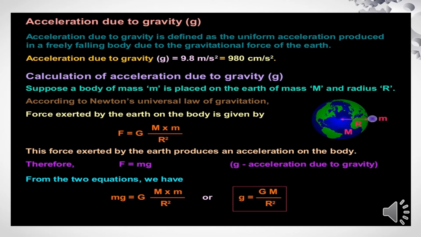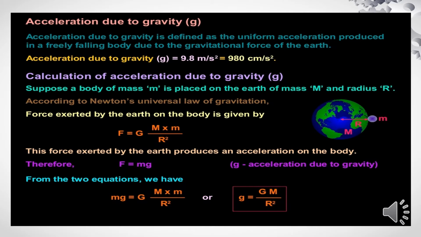It is denoted by small g. The unit of small g is the same as that of acceleration, that is meter per second square, and we can say as a constant value it is 9.8 meter per second square. In CGS unit, we can write it as 980 centimeter per second square. And the calculation of acceleration due to gravity.